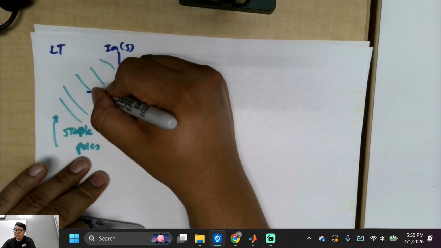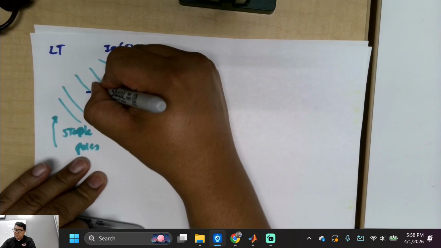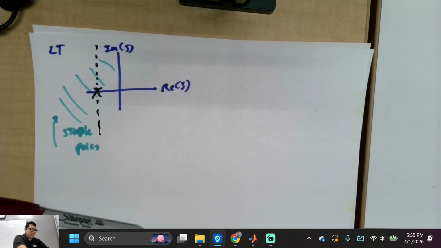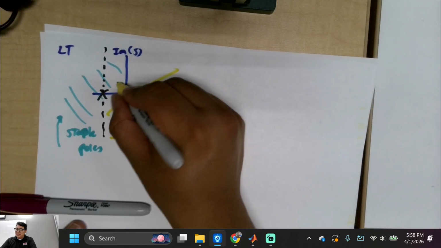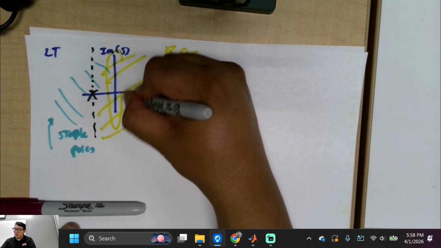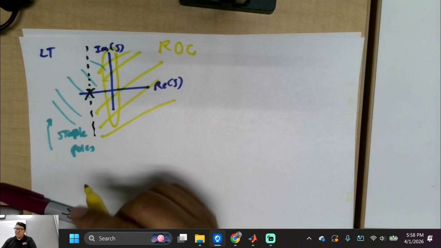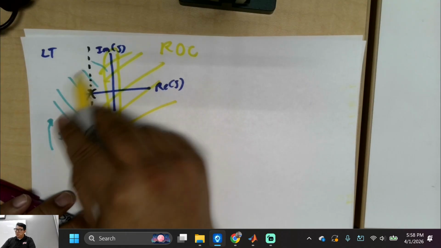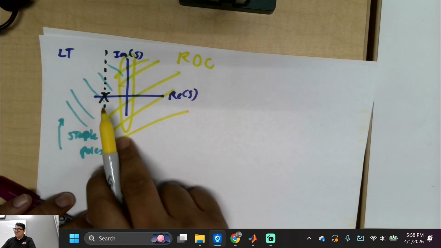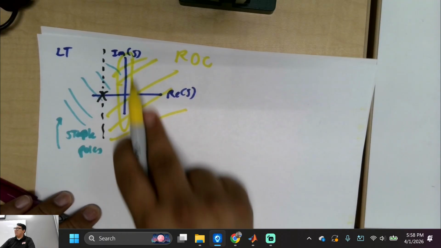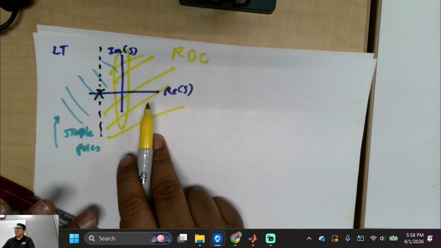If I were to put a pole right here, and if I drew this line right here, and then if I drew another, let me use another marker. I love markers. If I drew this as my region of convergence, now it's stable because we have this whole plot, okay? So let me just translate this. If you want a stable system, put your poles here, because then if you go to the right side, that ROC includes the imaginary axis. Is that understood with everybody?